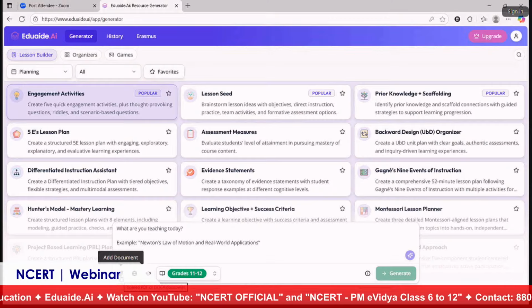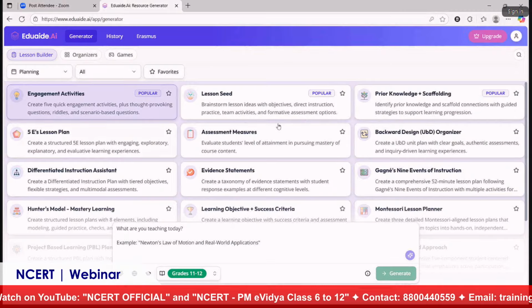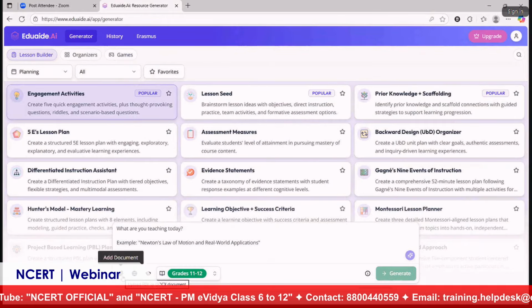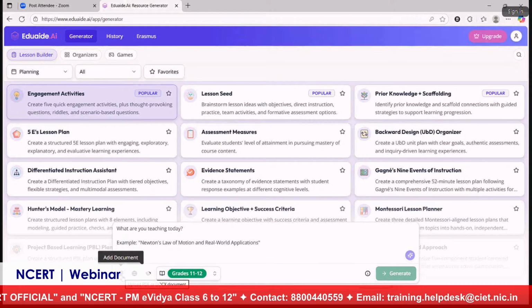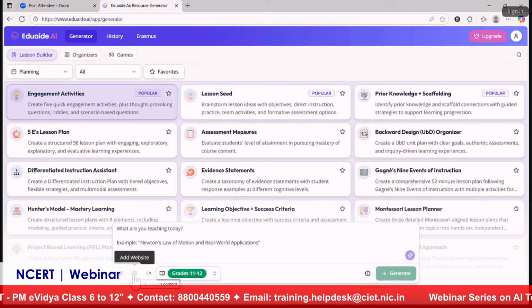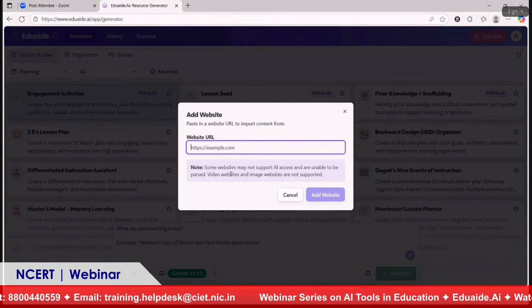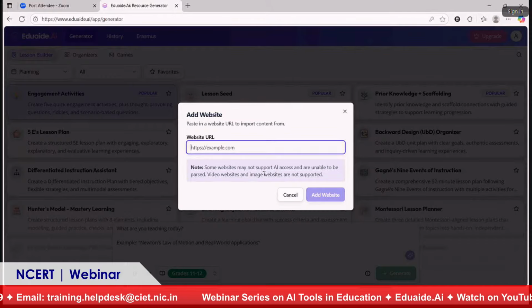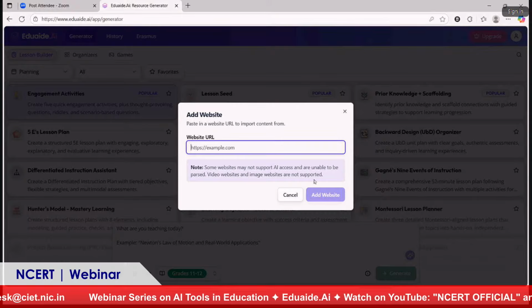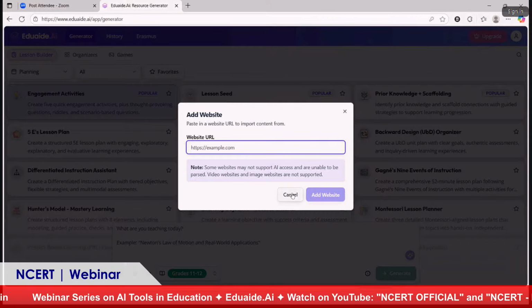Now we are just exploring the interface, and you have an option to add a document. Any resource that you want to generate, you can add as an attachment, extract the content from it, and create a lesson plan and everything. And next, if you want to generate some resource from a website, you can click on this, but we have to ensure that the website supports AI access. Some websites will not allow AI access, and video websites and image websites are not supported here. Even for any text-based website, we have to check whether it is supported.